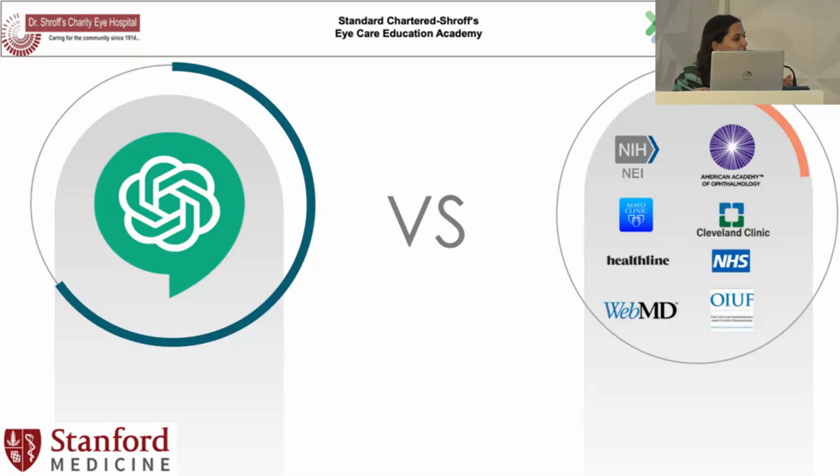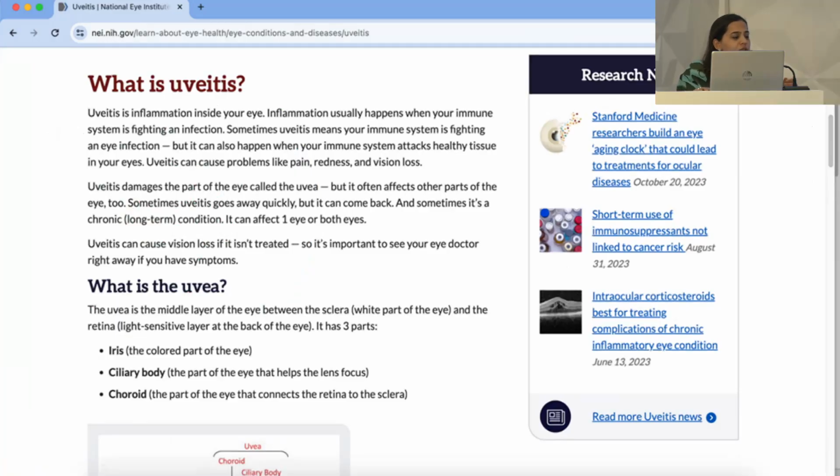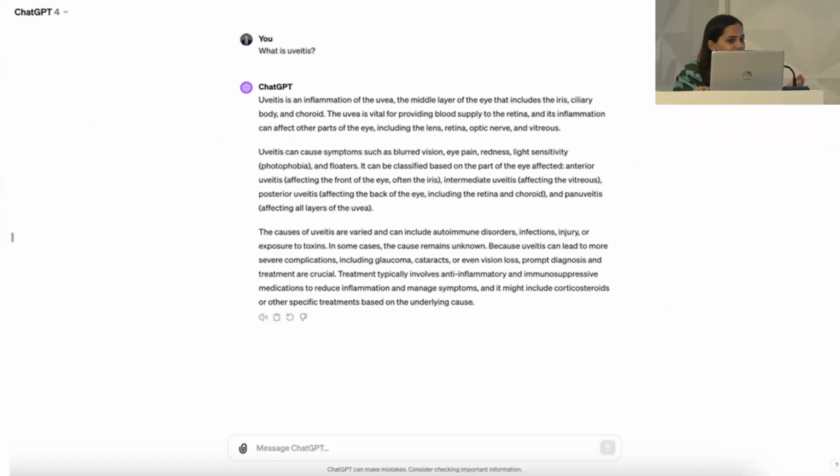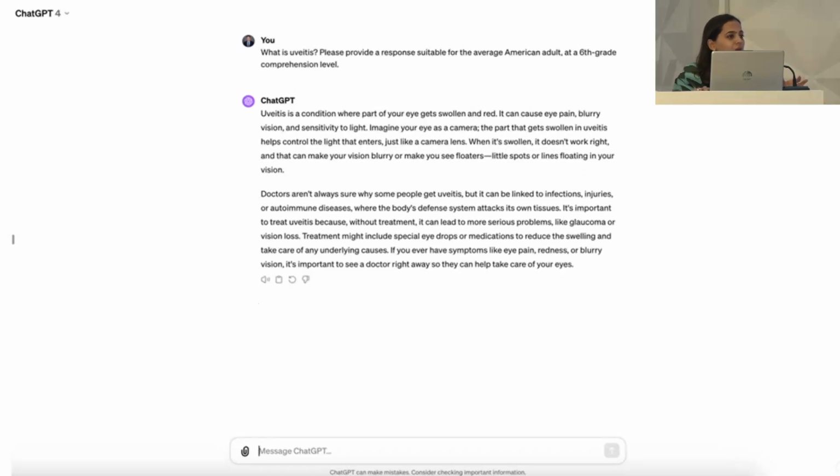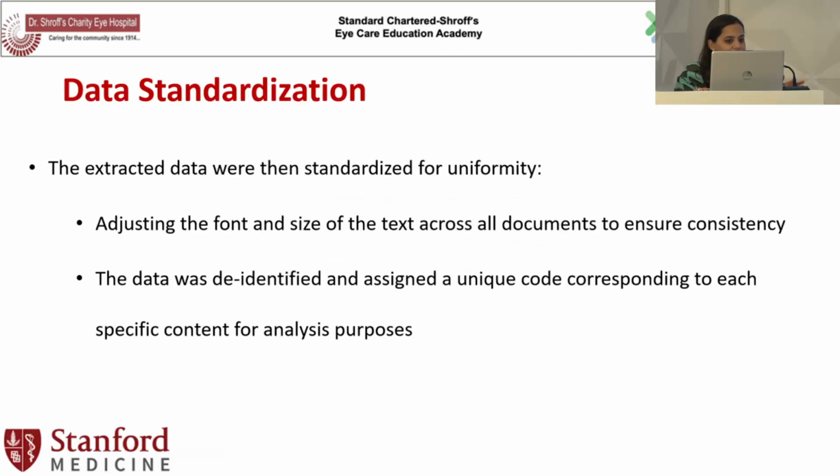These are the 8 resources that we included, which included sources like AAO, Healthline, WebMD, etc. We asked around 7 to 8 questions like what is uveitis, what are the symptoms, how long would I need the treatment, etc., from these 8 websites and to ChatGPT. The ChatGPT responses were two. One was the normal ChatGPT response, and the other one was with respect to a 6th grader comprehension level.